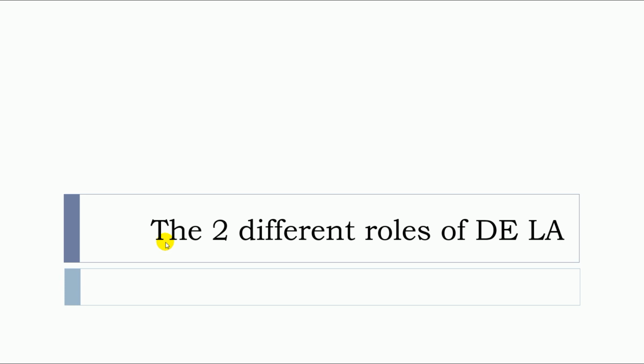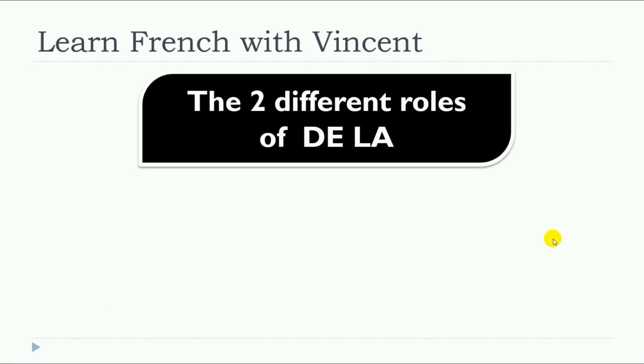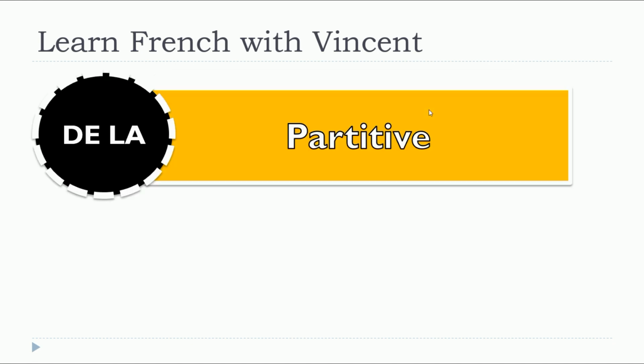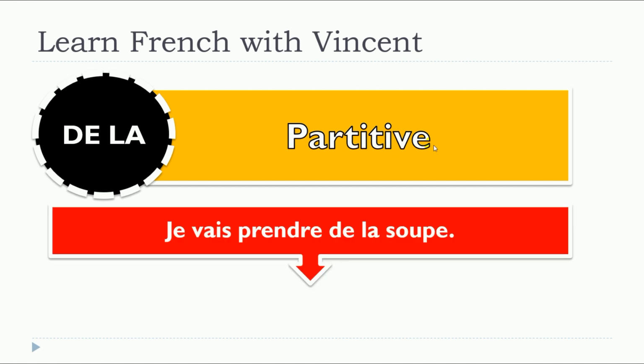In this lesson, we will see together the two different roles of de la. So let's start. It's quite important to remember that de la, in fact, can have two different roles. The first one will be the partitive. Remember, it will be for the feminine form. The example here: je vais prendre de la soupe.